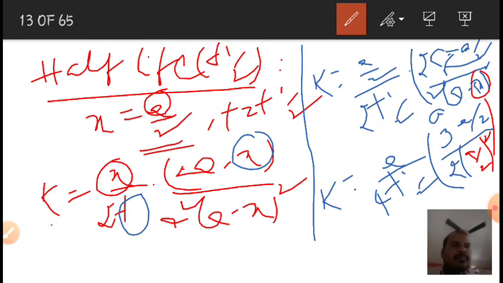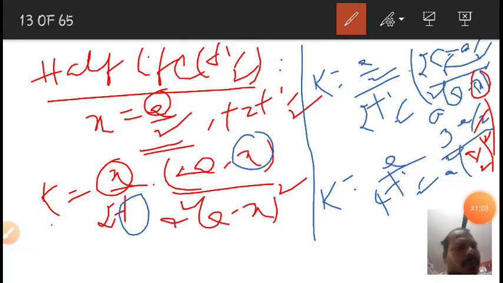So then we get, these two cancel out, four by 2, and we get 4 here. Just wait. So by simplifying this equation, we get k is equal to